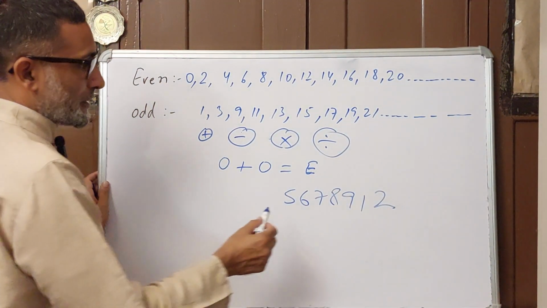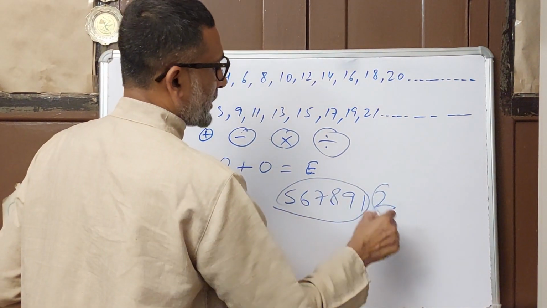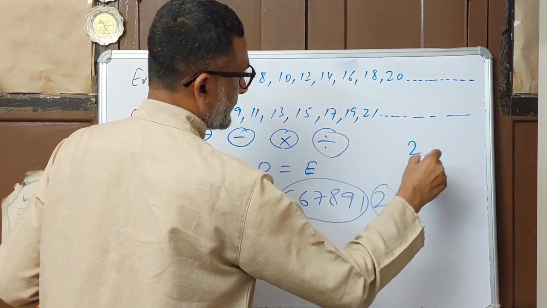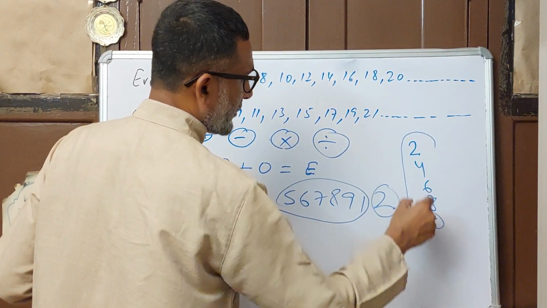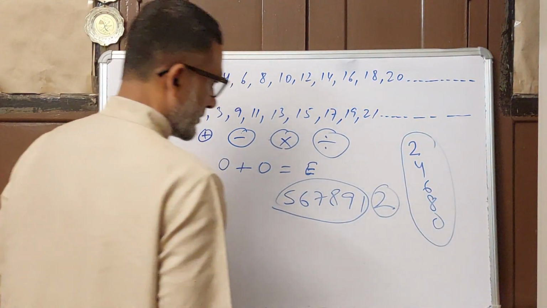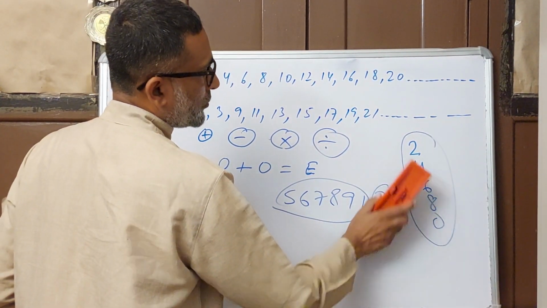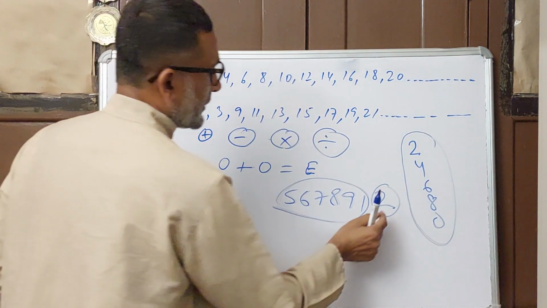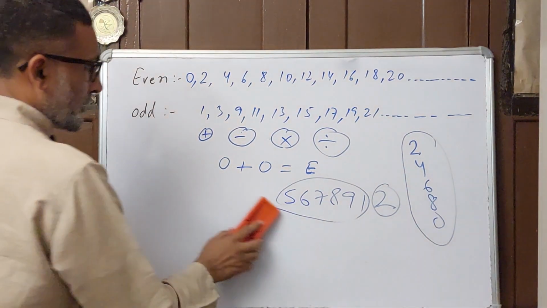To know whether this number is even or odd, we cannot look at the whole number, only the unit place. In the unit place we see 2. So if the number in the unit place is 2, 4, 6, 8 or 0, then it will be an even number. Hope you understand. Right? 0, 2, 4, 6, 8, it will be an even number. Only see the unit place, not the tens, hundreds or thousands place.